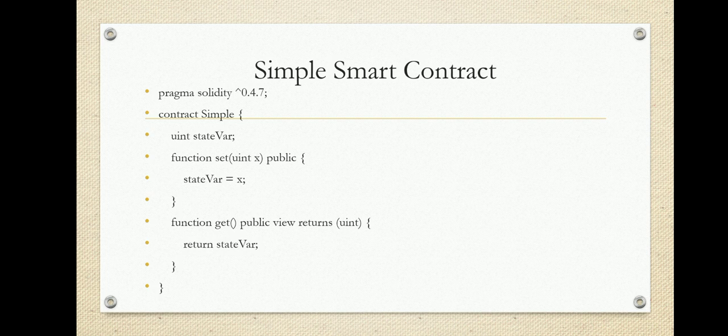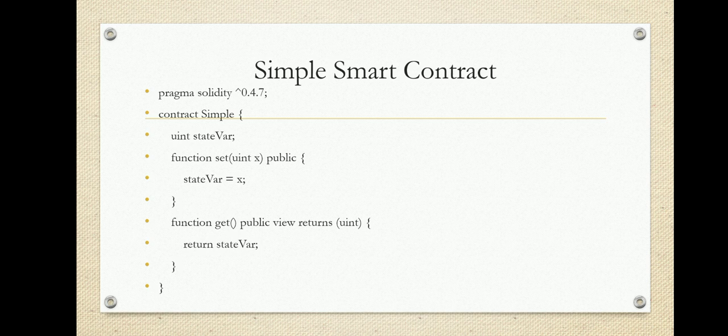Like classes in Java, here we have a contract. The name of the contract, Simple, is user defined. Within the contract Simple we have declared a state variable, which belongs to the unsigned integer type. After that we have a function called set.